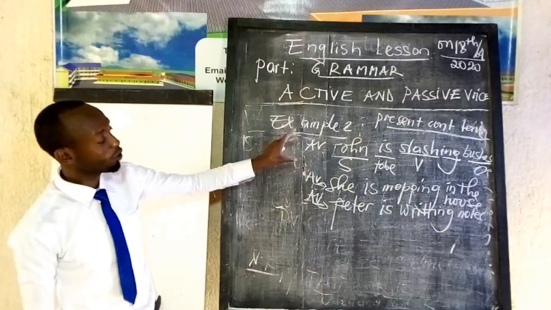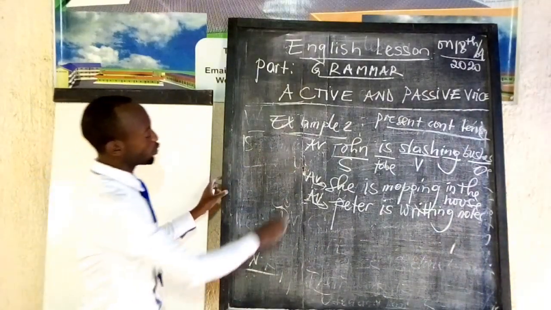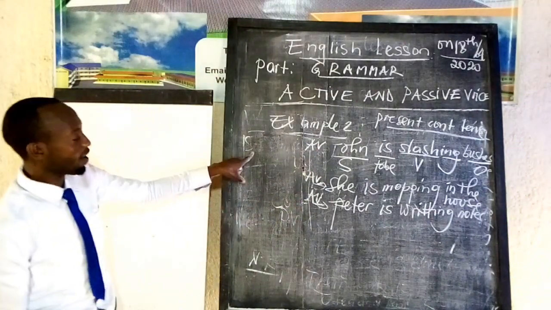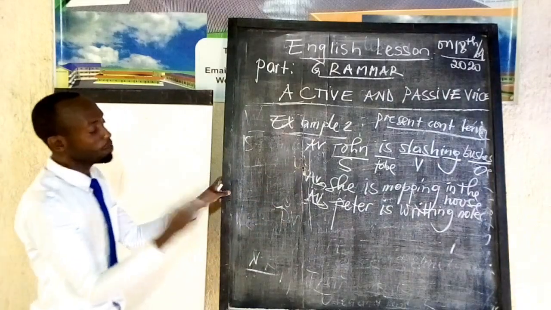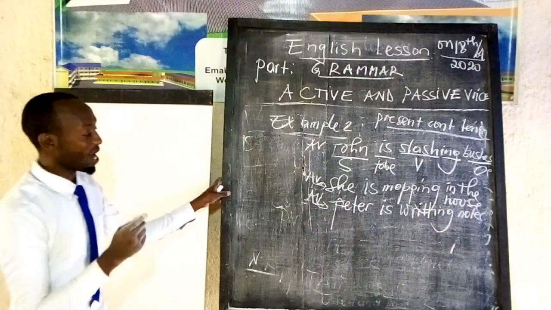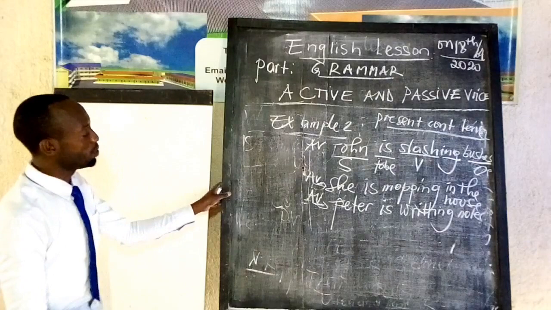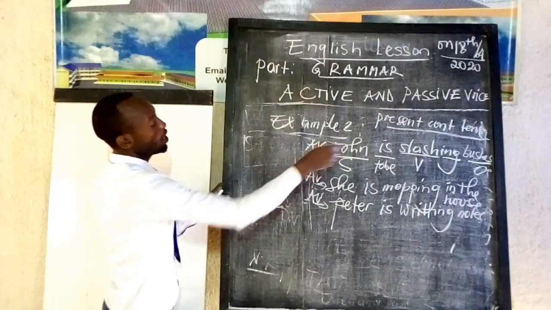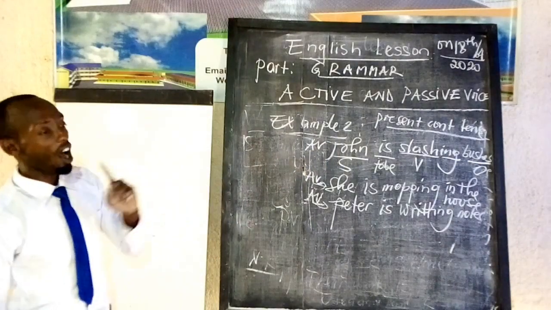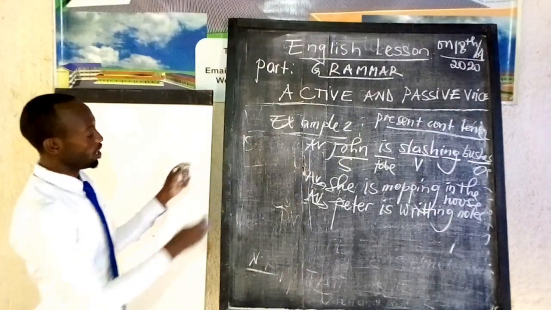You learners, you are going to follow well. As you have done for simple present tense, you have to pay attention to verb to be. So, after observing that our sentence is in present continuous tense, you have to know verb to be in present continuous tense.